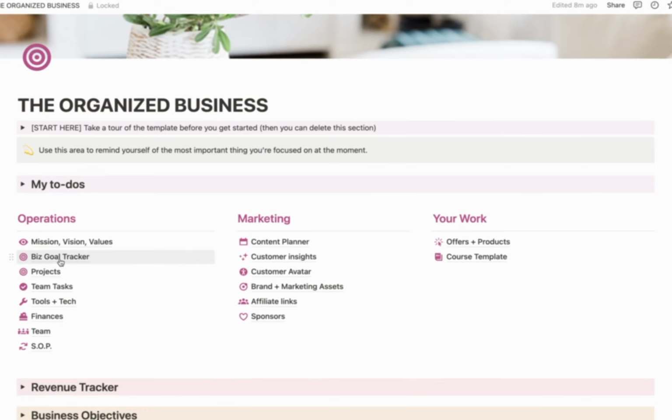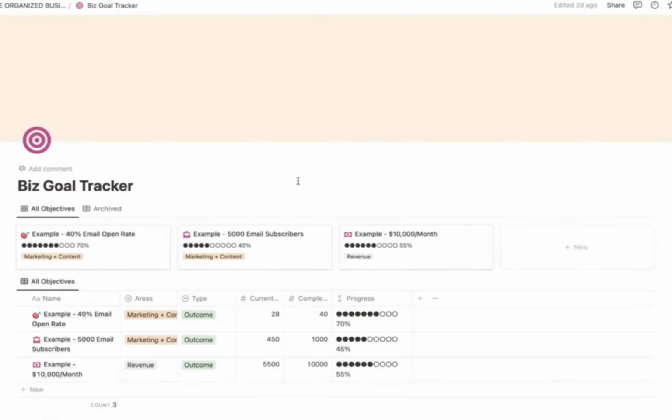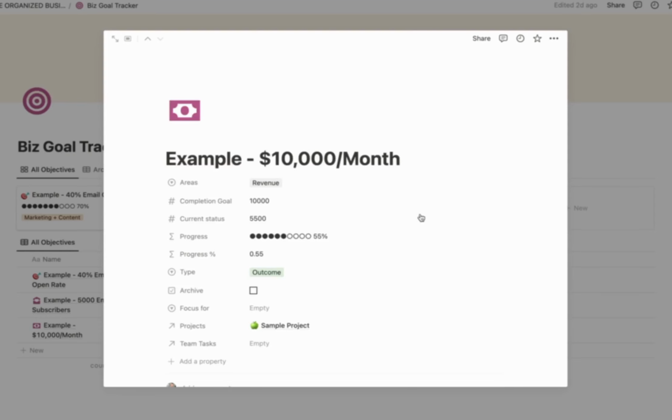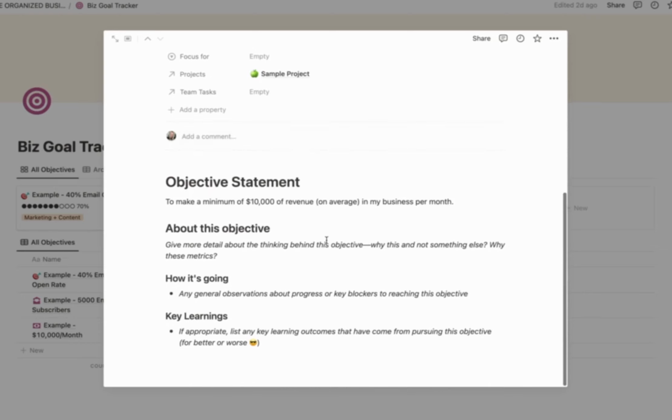The next thing you're going to want to have is a goal tracker. So what do you want for your business in the next quarter, six months, year? I've got some examples here. I've got a 40% email open rate, which is a worthy goal, a subscriber number, or maybe an income number. And if you click into any one of these, you'll see that you have the target completion goal, which in this case would be 10,000 if your goal was 10,000 a month. And what you're currently making would go in here, and that is going to show you your progress towards this goal. And then there are a few questions down here that will help you shape your objectives.